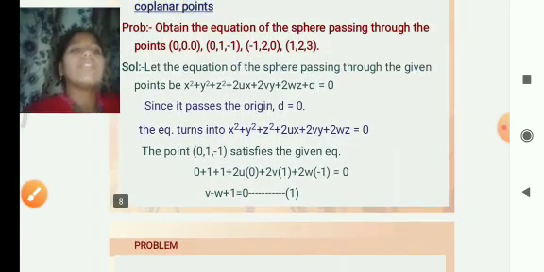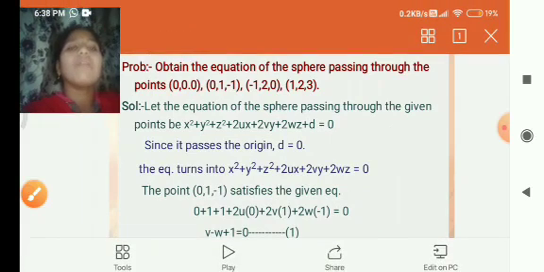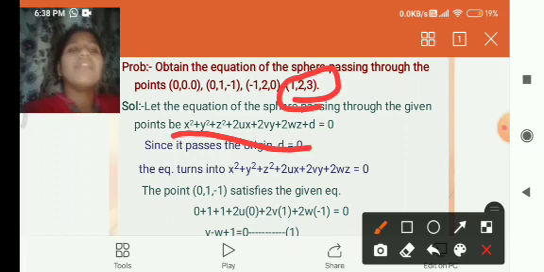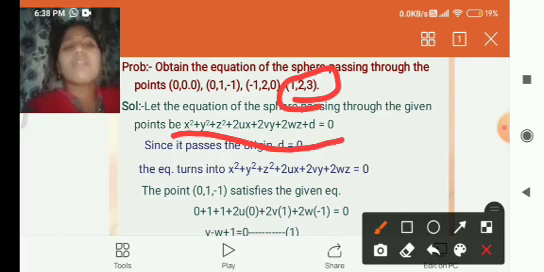And we have to solve for the point 1 comma 2 comma 3. Instead of x, y, z in the equation x square plus y square plus z square, we have to substitute the values of this point.